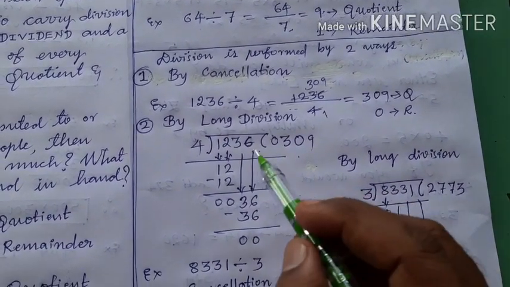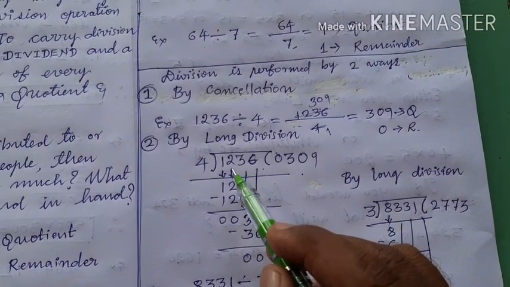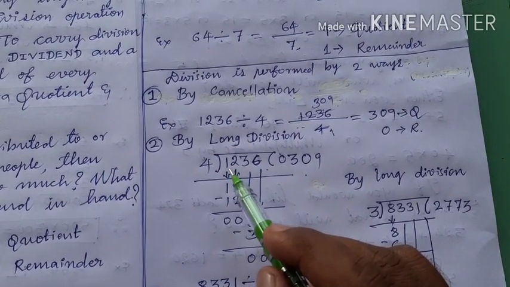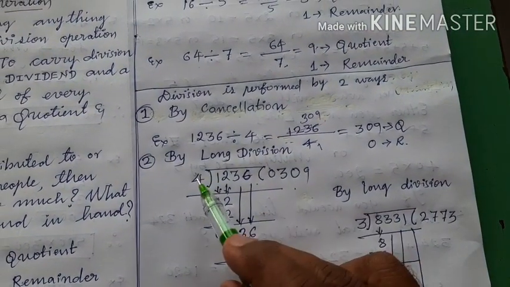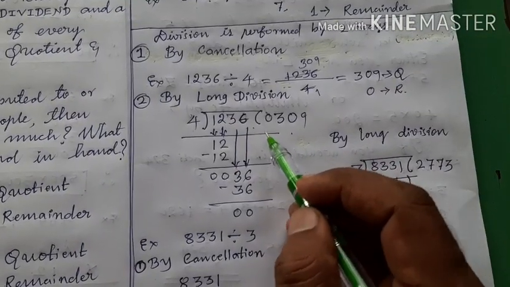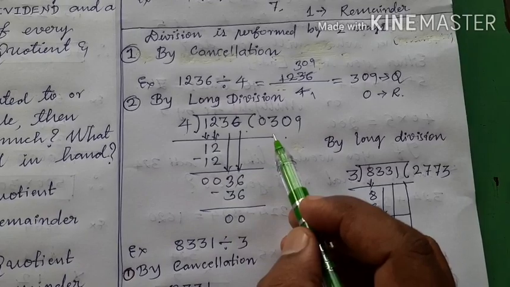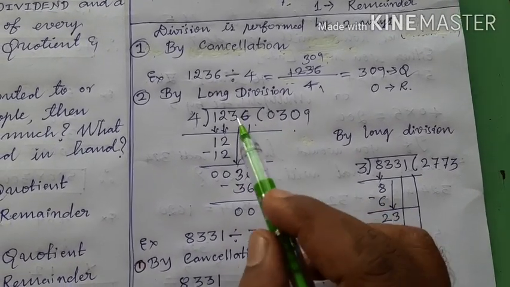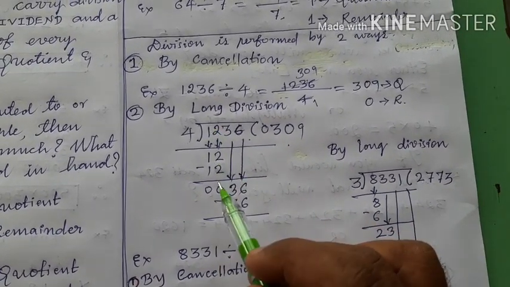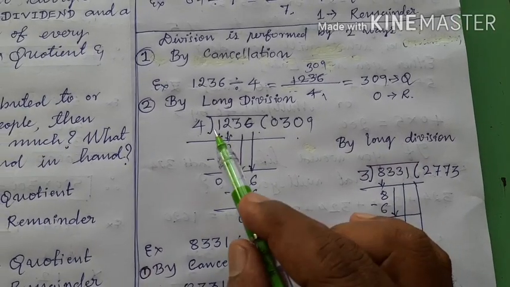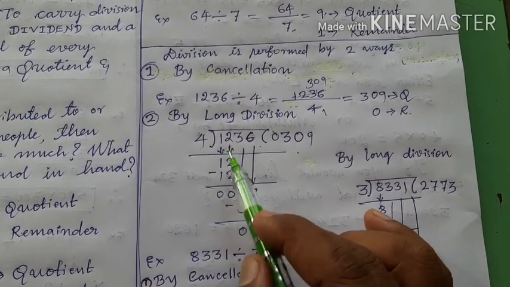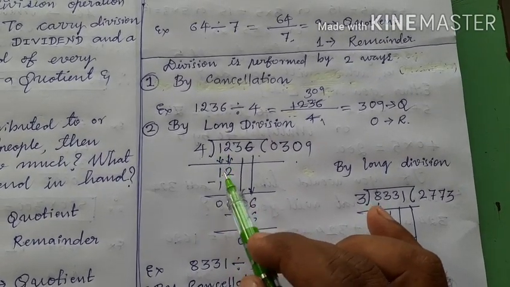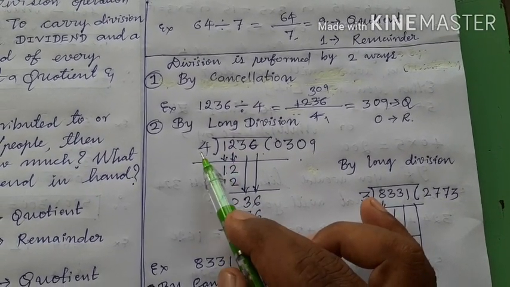Okay? Then you should start division from left to right. The other operations are started from right to left. How we should do, I will tell you. First you put one line. After that, go on taking the digits down one by one from left side to right side, and every time you take the digit down, you compare that digit with the divisor.